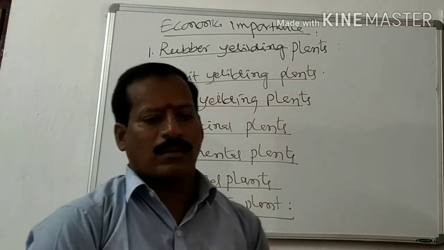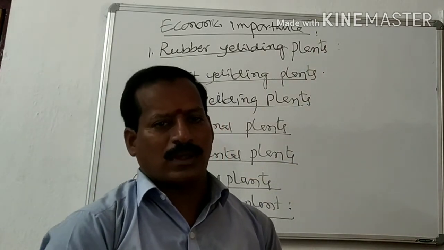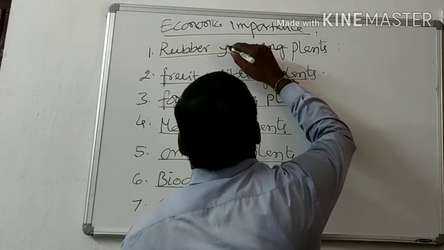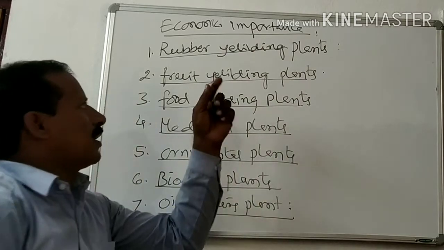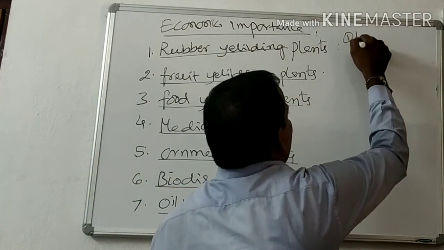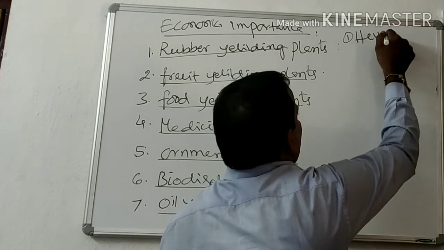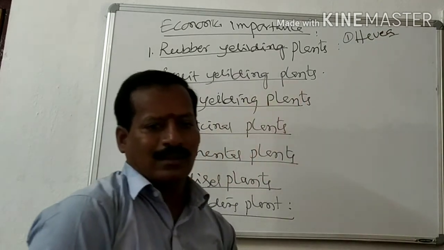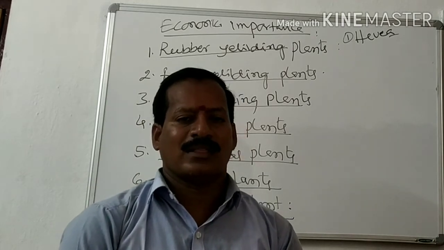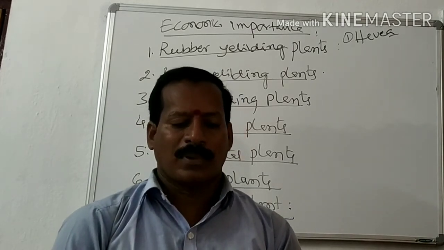So the first one is rubber yielding plants. The maximum rubber we are getting is from Hevea. Hevea is a rubber tree. It is cultivated most in our India, where Kerala is in top place.